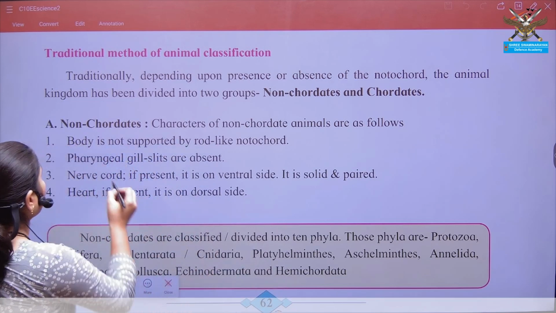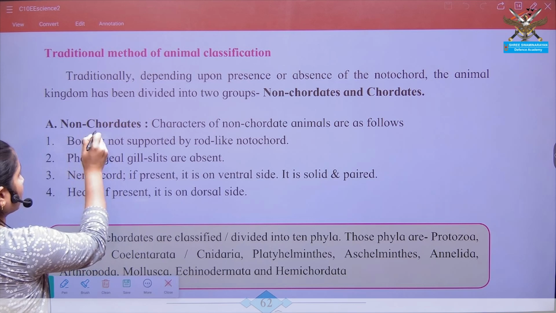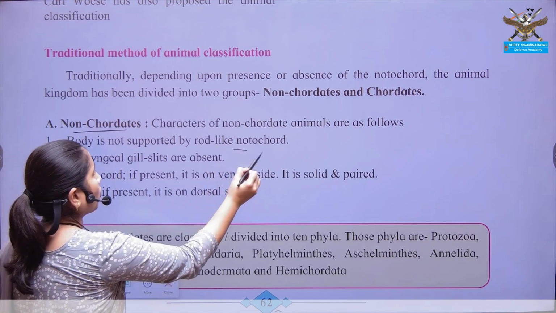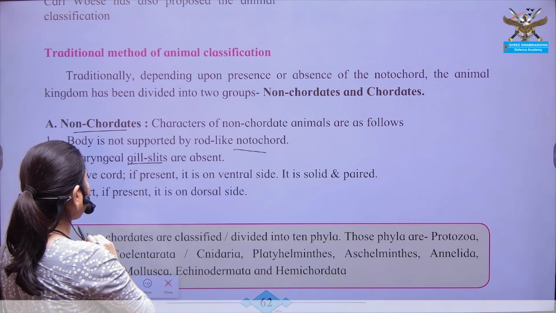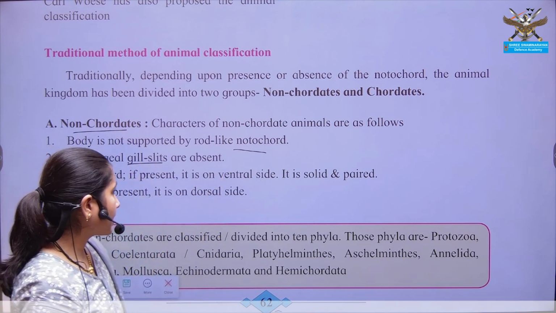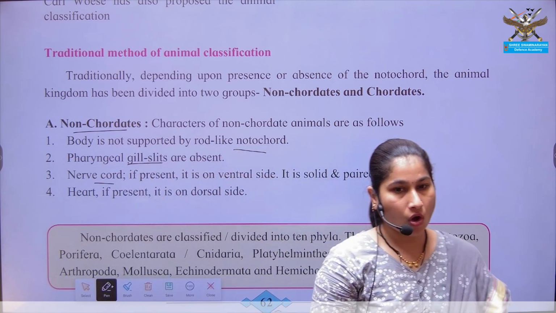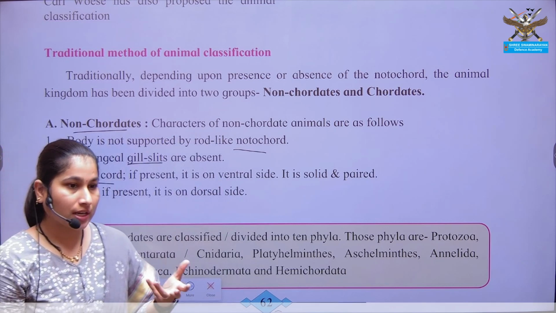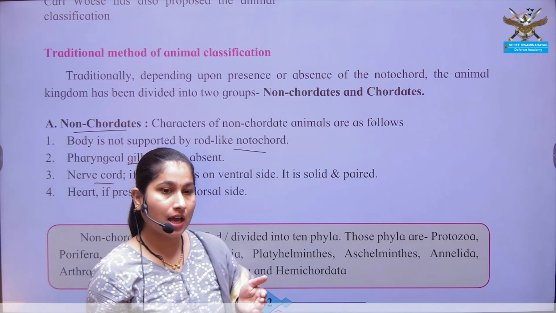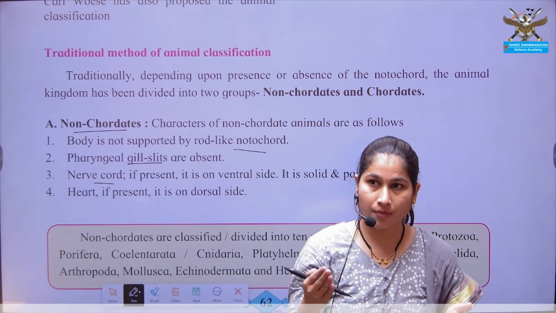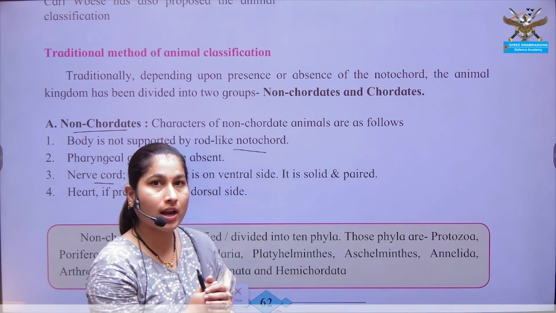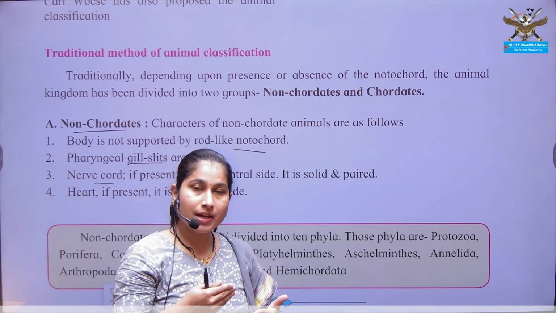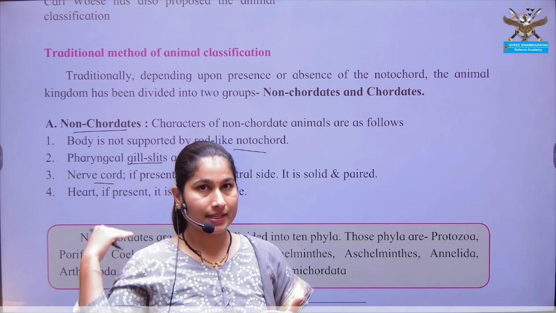The characters of non-chordates are the absence of notochord, pharyngeal gill slits and nerve cord. Okay, this nerve cord is usually a cord which is present on the ventral side. If you see the primitive organisms or the organisms which are before the chordates, they all have the nerve cord, or their nervous system is on the ventral side and the respiratory system is on the dorsal side, that is on the back side.